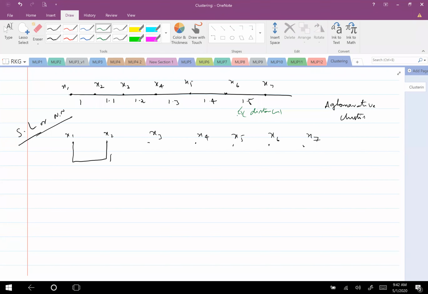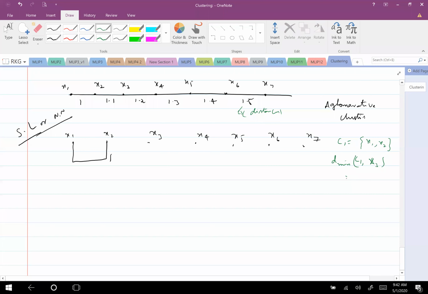Next, say for example, now what do I have? I will write it here. C1 is now X1 comma X2. So now if I want to find d min, what do I have to find? D min of C1 comma X3 I have to find.